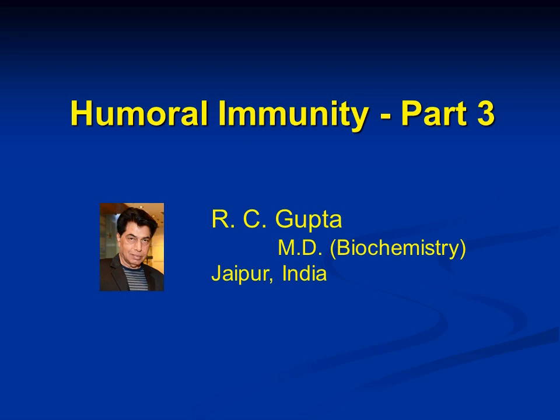So when any antigen, and the majority of antigens are present on some pathogen, when any pathogen enters our body for the first time, its antigen will come across some antigen receptor which is complementary to it. So this antigen will bind to the complementary antigen receptor on the surface of a B lymphocyte.